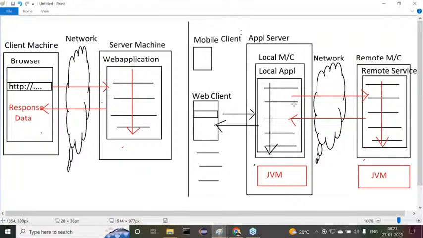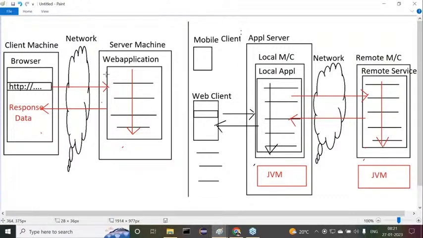Now, in this overall example, tell me, web client or mobile client. Maybe if you want to operate everything through a mobile phone, we can use that mobile client. The mobile client can interact with our server side application, the Durgasoft application. The Durgasoft application will consume the remote service provided by ICICI. All of you get my point or not? Now tell me, is it clearly a distributed application or not?